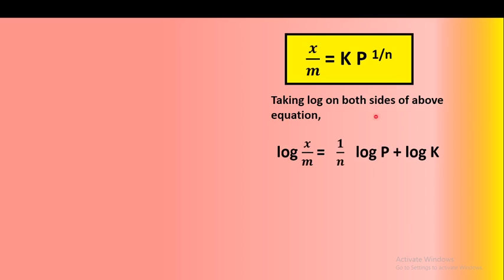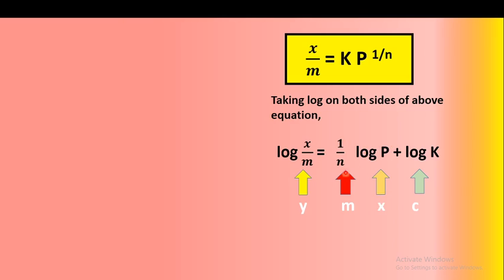The log of x/m is equal to the log of K into P raised to 1/n. According to logarithmic rules, log of K into P can be written as log of K plus log of P. But here P is raised to 1/n. Therefore, in logarithmic form, we can write log of x/m is equal to 1/n log P plus log K. So this equation is of the form y is equal to mx plus c.